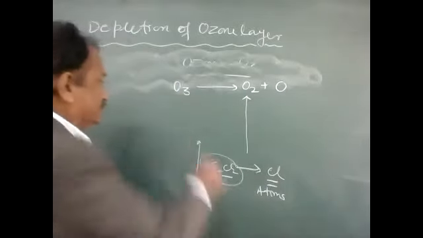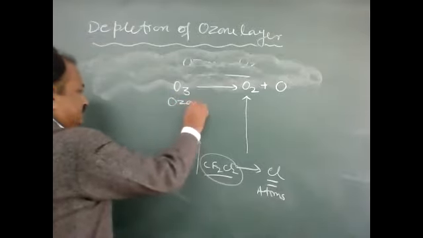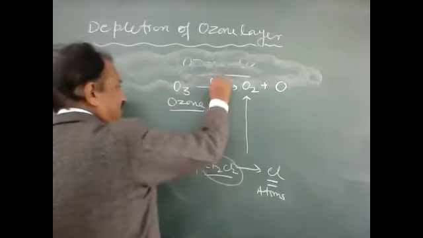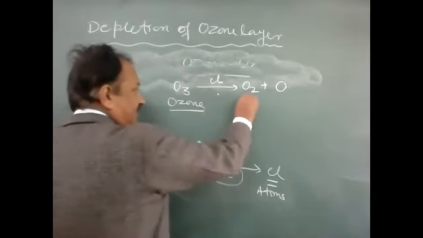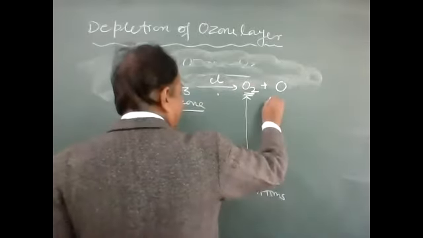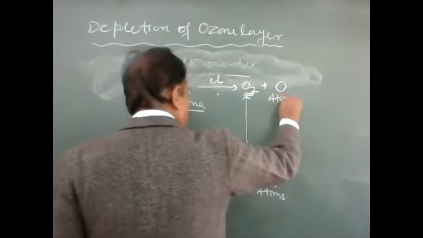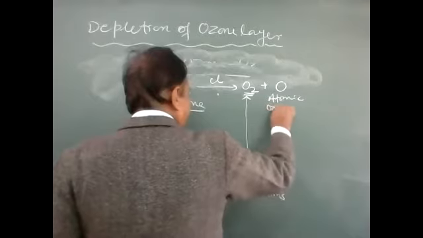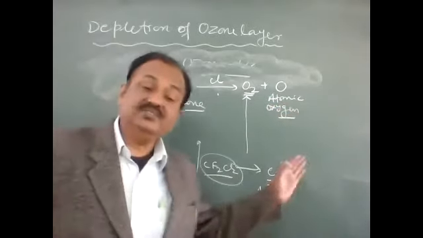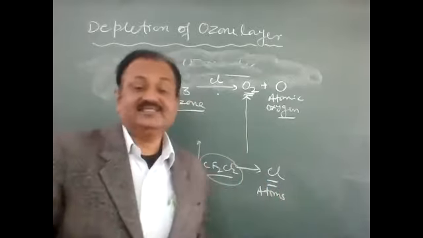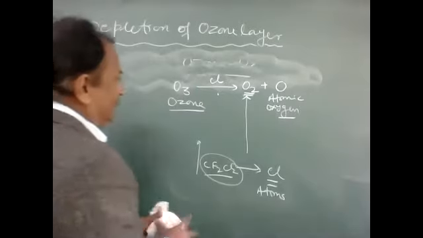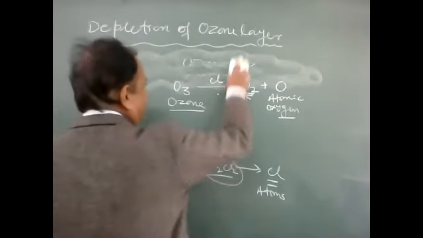So ozone is split by this chlorine from CFC, and there is formation of oxygen, and again atomic oxygen is released. Atomic oxygen starts a chain reaction. And if the chain reaction starts, what happens?